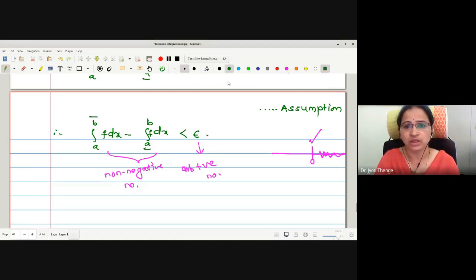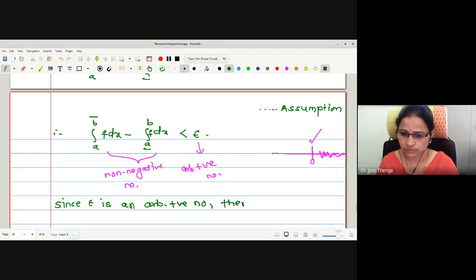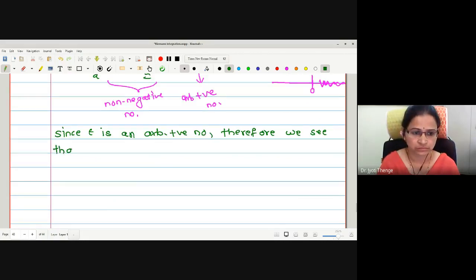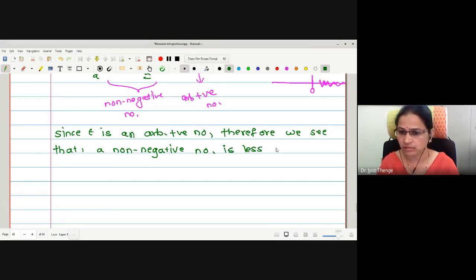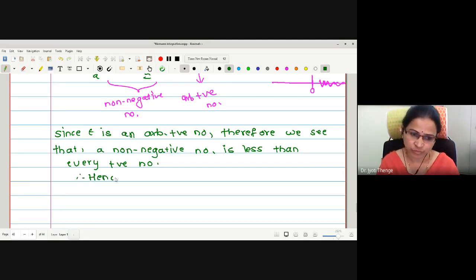Therefore, what we have proved, what I will write: since epsilon is an arbitrary positive number, therefore we see that a non-negative number is less than every positive number, hence it must be equal to 0.